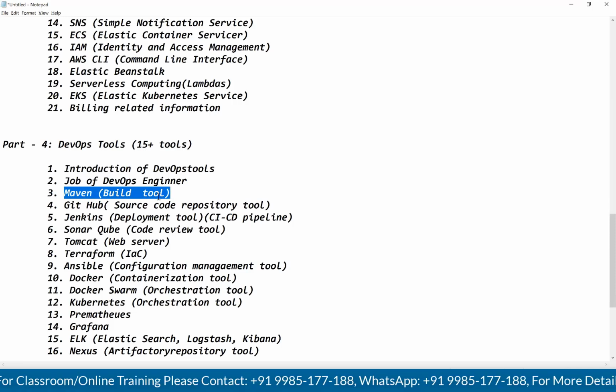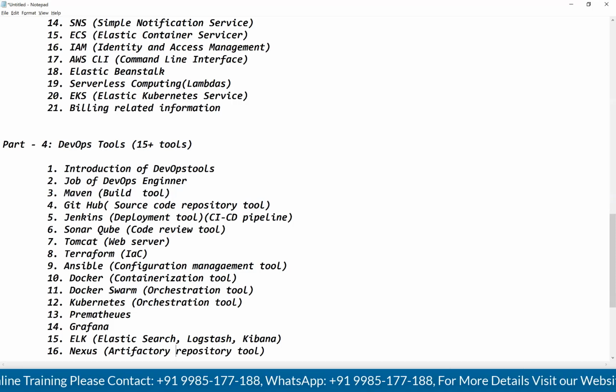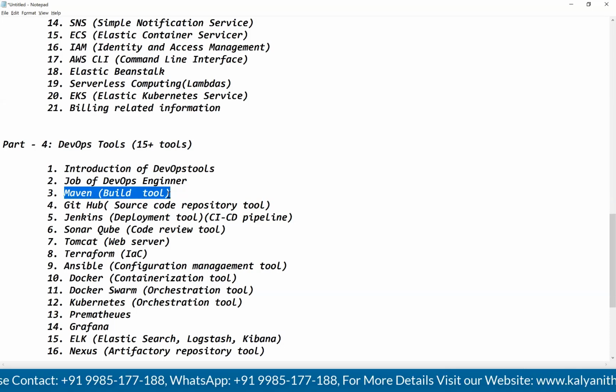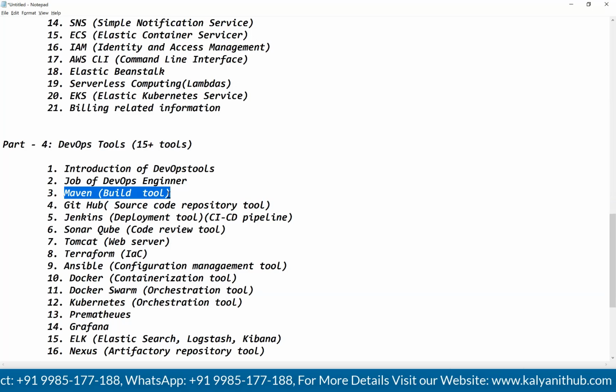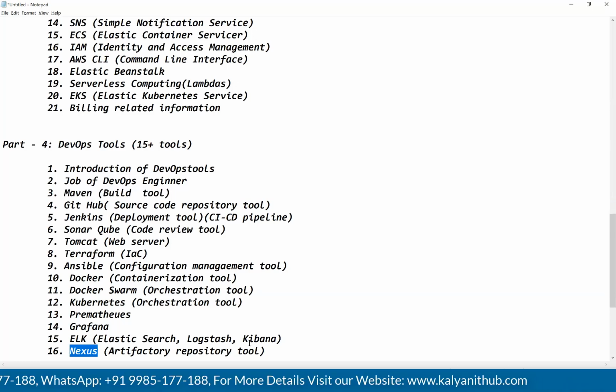That artifact I want to store in some repository for future purpose. That's why we are going to use Nexus as the Artifactory repository tool.